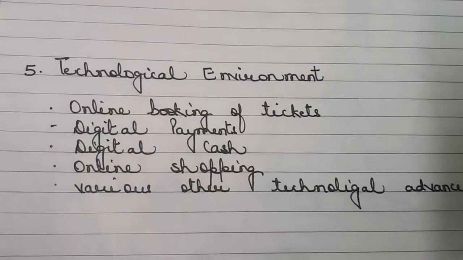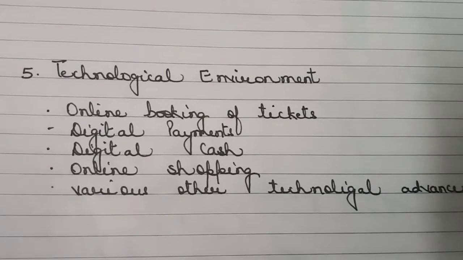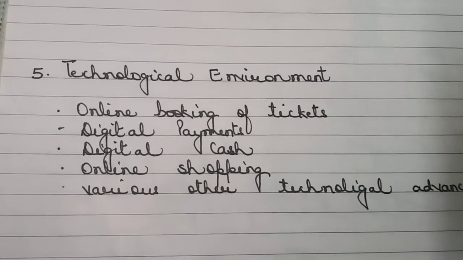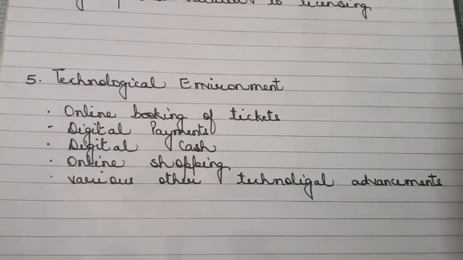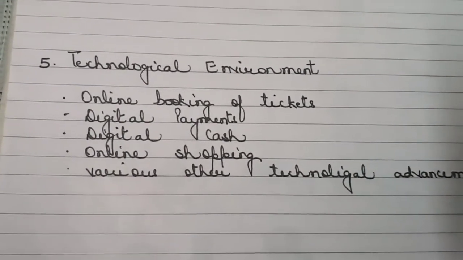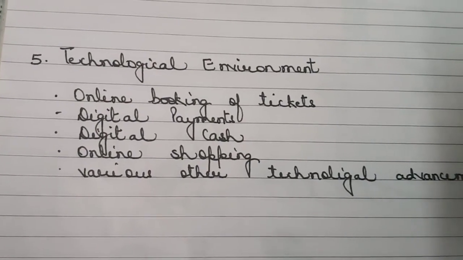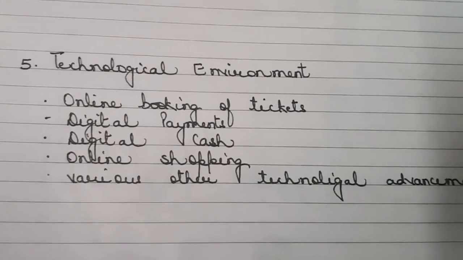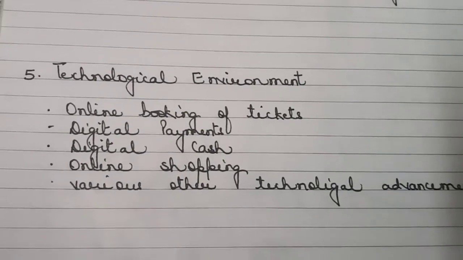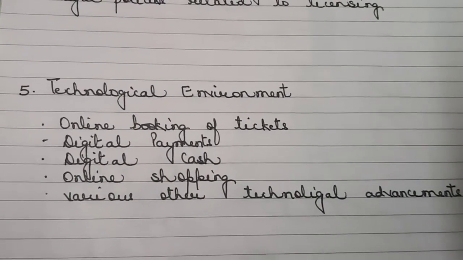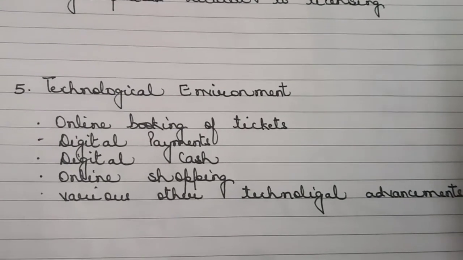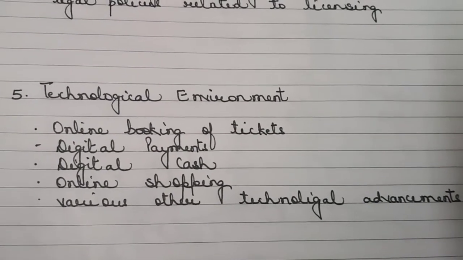Digital payments have reduced the queues in the banks, holding of digital cash, then online shopping. Various other technological advancements include, for example, children, we've shifted from vacuum tubes to transistors, from typewriters to word processors, from carbon paper to photocopies, and various other innovations, inventions and